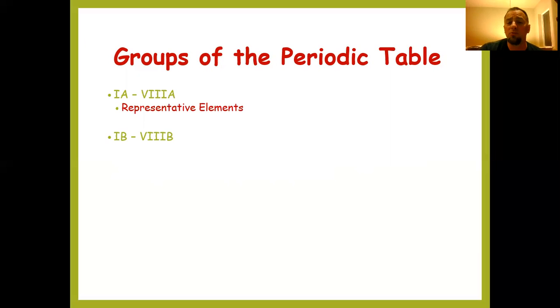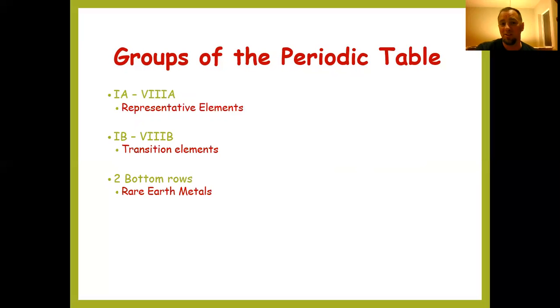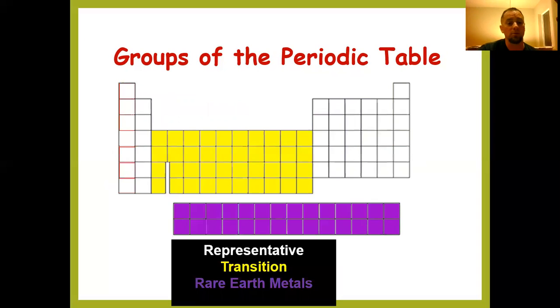Groups 1B through 8B are the transition elements. Those transition elements fall into the D block. So the two bottom rows are known as the rare earth elements. We don't necessarily assign a group number and letter to those, but they're just known as the rare earth elements, also known as the inner transition elements or inner transition metals.